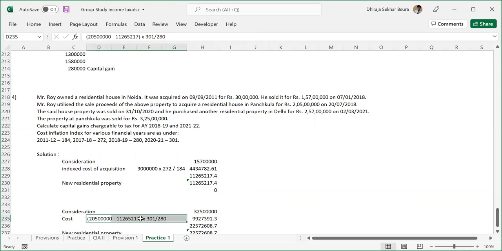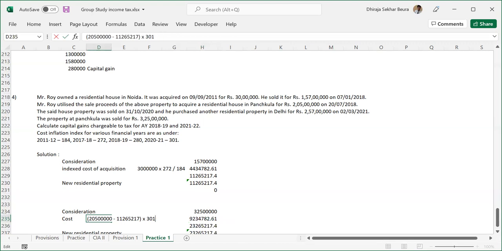Then we carry on with our normal indexation part, because again this is more than 3 years. If you notice, purchase was on 12/27/2018, sale is on, this is less than 3 years only, my bad. So this is short term actually, so indexation will not be allowed.